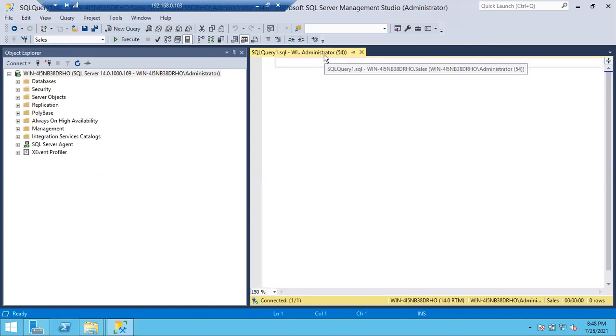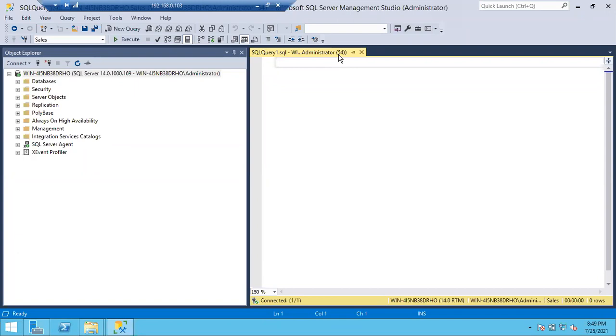Each window is one session, and every session will have a session ID. In the brackets, you can see one number. This is called the session ID. What is the use of this session ID? Why should we have sessions? These session IDs are very helpful to find out who is running the sessions, what they are running, what they are doing on the database, and what the status of their transaction is. Everything we can easily track using these session IDs.